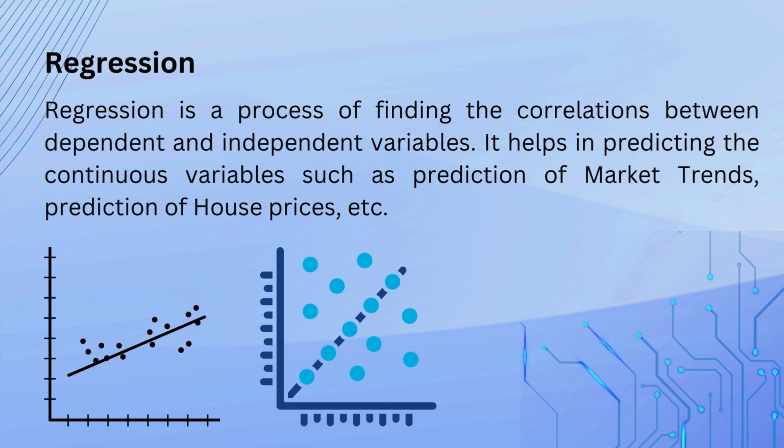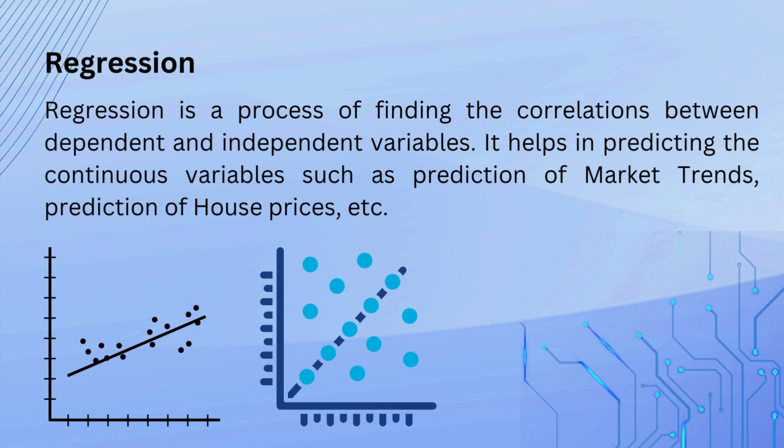Whatever columns are present in our data set, except the target variable which we need to predict, are independent variables, and y, the output or our target column, is our dependent variable.